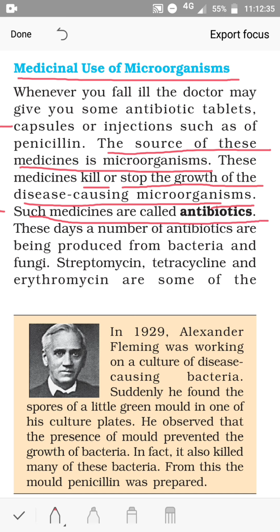So the medicines which kill or stop the growth of disease causing microorganisms are called antibiotics. These days, a number of antibiotics are being produced from bacteria and fungi. The first antibiotic was penicillin. After that, many others have been produced. Among these, streptomycin, tetracycline and erythromycin are examples of antibiotics.